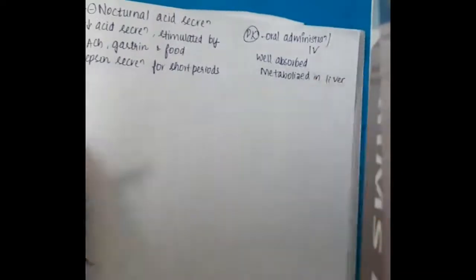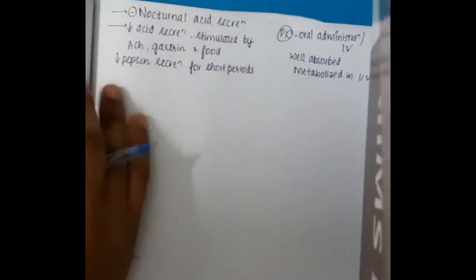One more important thing is that H2 blockers also inhibit nocturnal acid secretion, that is, they inhibit acid secretion at night time. They will also decrease the acid secretion stimulated by acetylcholine, gastrin and foods. They will also decrease pepsin secretion for shorter periods.